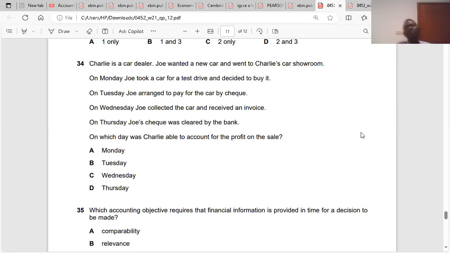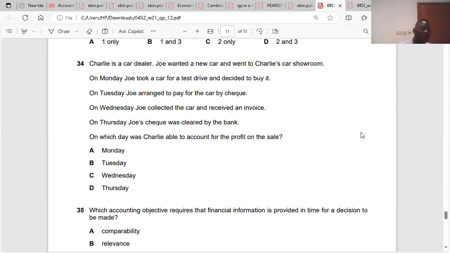On Wednesday. Why is it on Wednesday? It is on Wednesday because that was the day Joe accepted the liability. That was the day the transaction went on. That was the day he accepted the liability. Do you understand? Yes, the transaction happened. A transaction could happen on the phone.